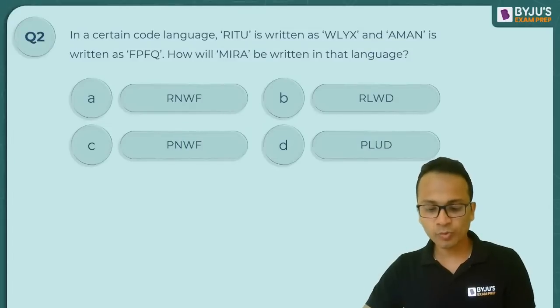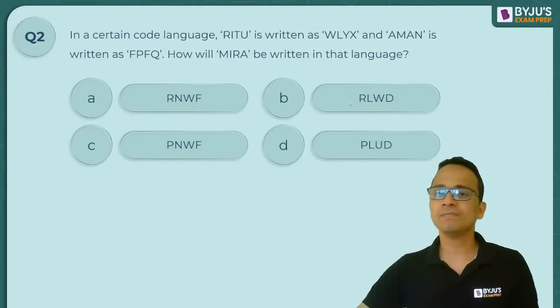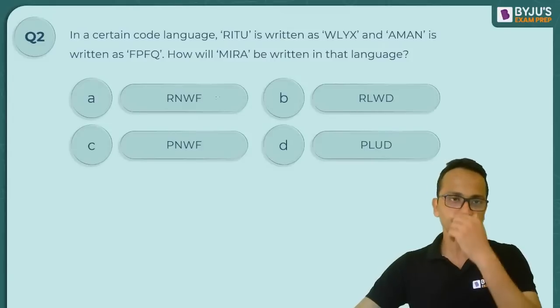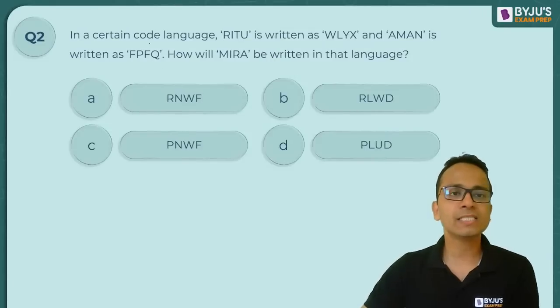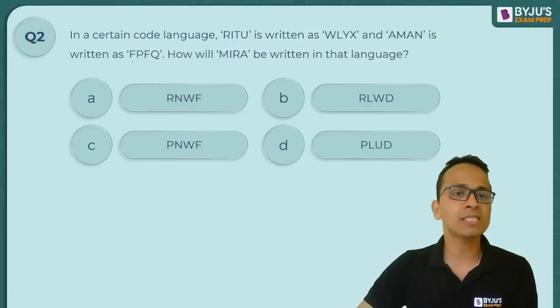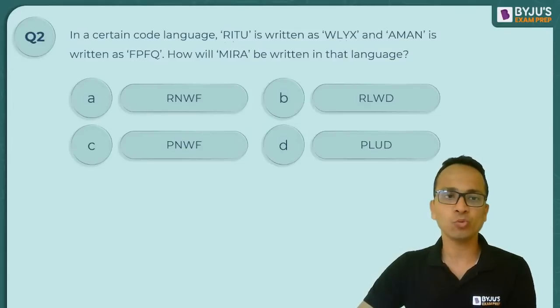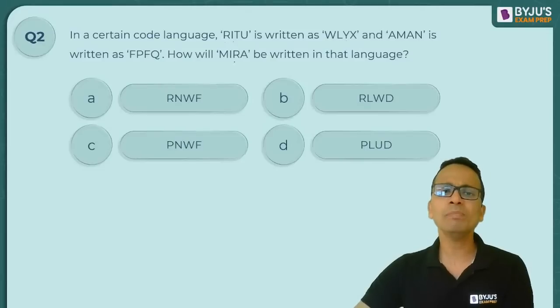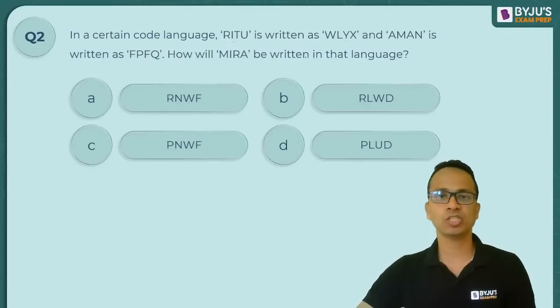Students are responding with option B as the answer, RLWD. Okay, so let's see. In a certain code language, RITU is coded as WLYX, and AMAN is written as FPFQ. So, how will MEERA be written in that language?